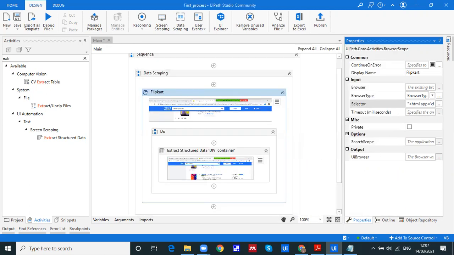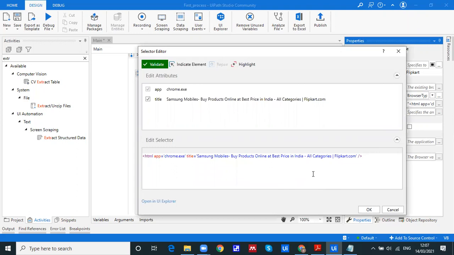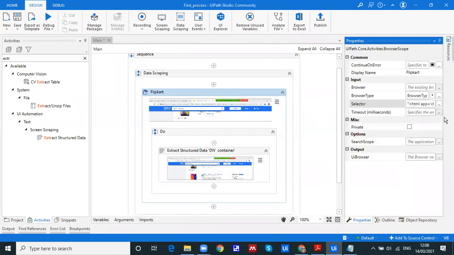That's it. And as you mentioned, Ilima, selectors are dynamic in some cases and we need to modify them. That is a further part of the discussion. But at this point, we just need to note that the selector is important as far as any UI element is considered. So that is one kind of address. Then the remaining things: you can assign the output of this browser to a variable, and if you want to set a search scope, that can also be decided.